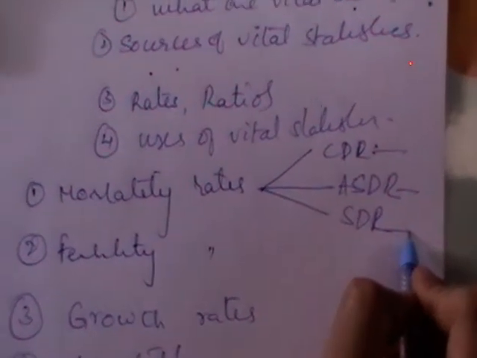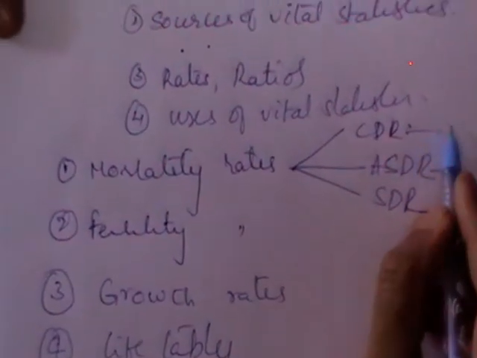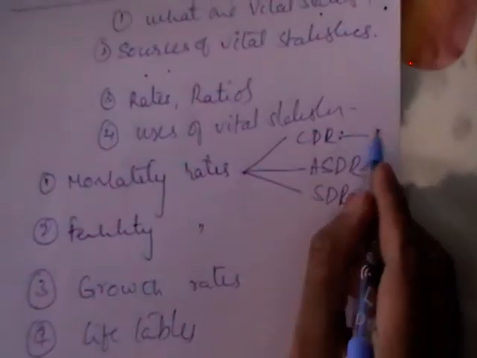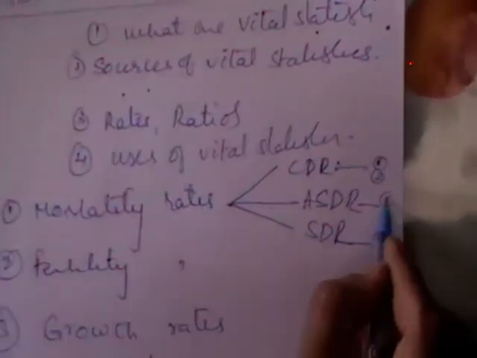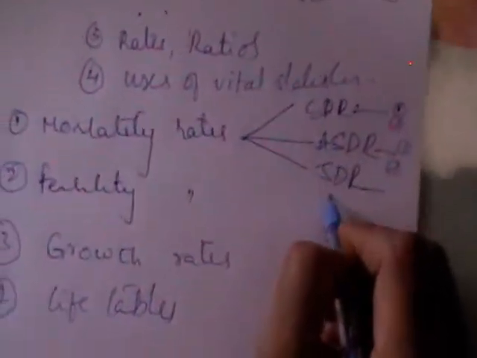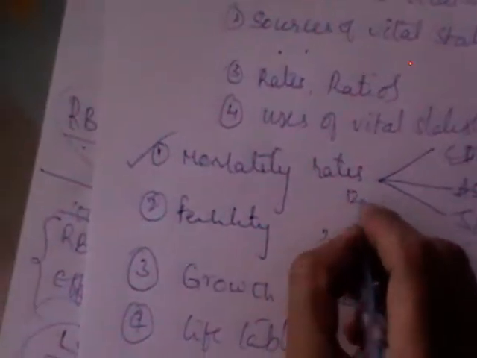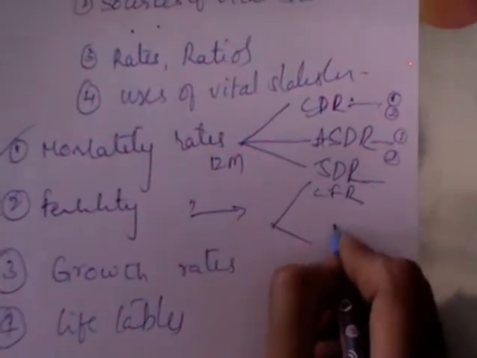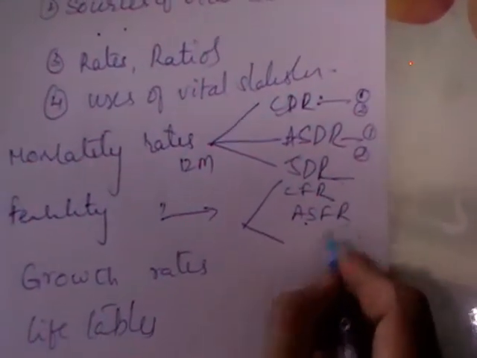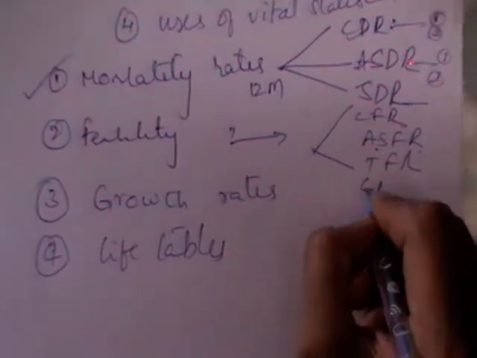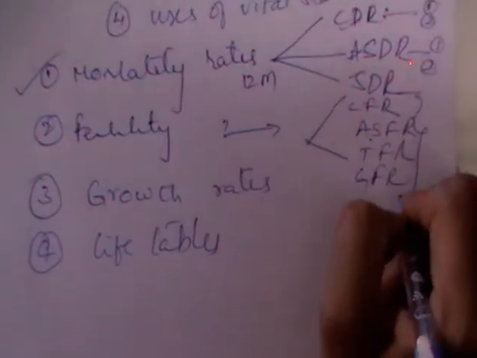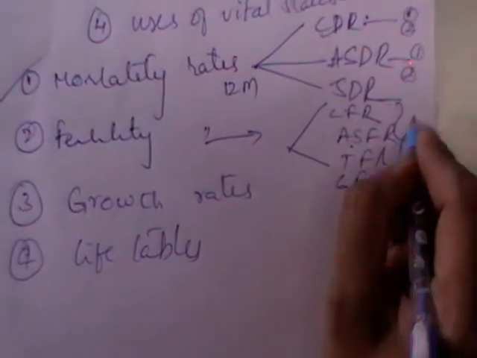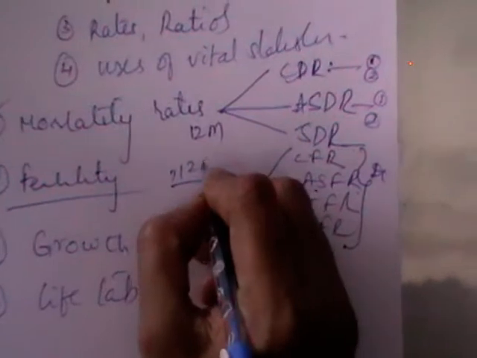There is no derivation part at all. You have the definitions, and try to remember, I gave you many advantages and disadvantages. At least try to remember one or two advantages and disadvantages for each of these measures. Mortality is one expected long answer question. For fertility you have crude fertility rate, ASFR, total fertility rate, general fertility rate. You should define all these. If you read systematically, you'll understand and remember the advantages and disadvantages also. This is another 12 marks question.